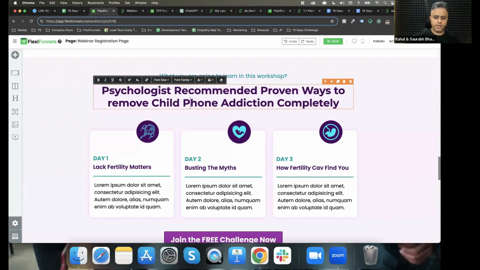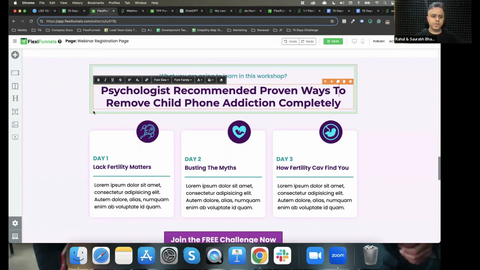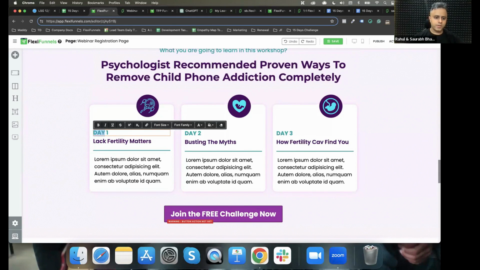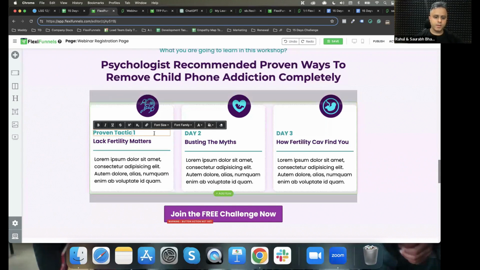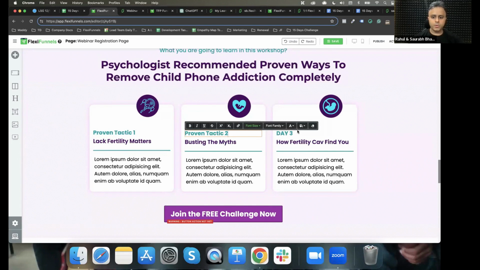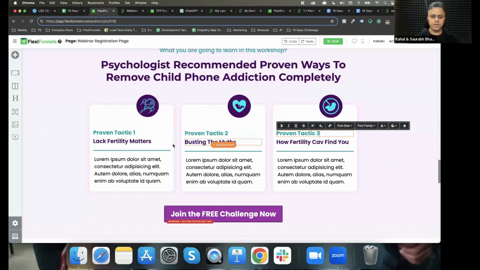Most likely, in your case, it should be working. Anyways, so then I'm going to put this. Since we don't have any days, I'm going to put proven tactic 1, proven tactic 2, proven tactic 3.